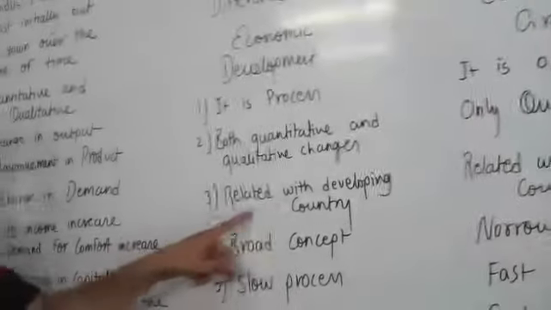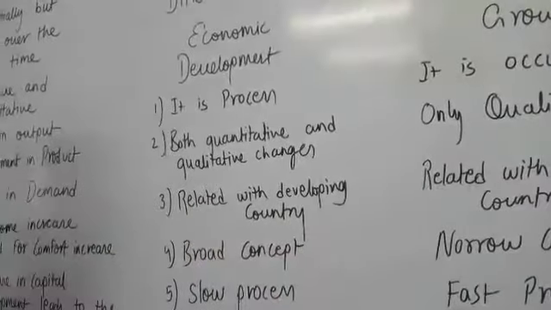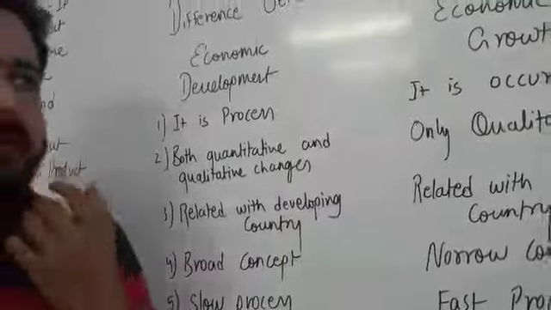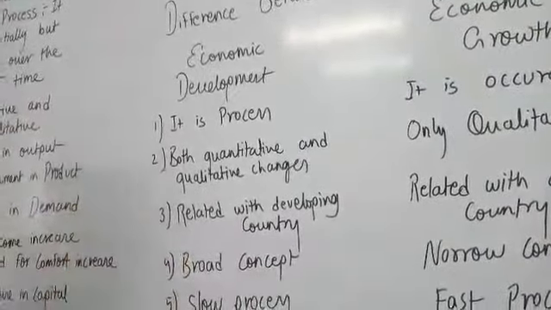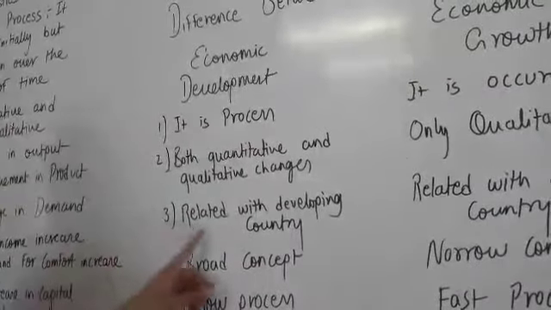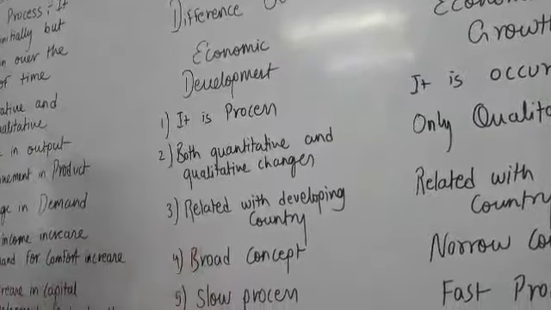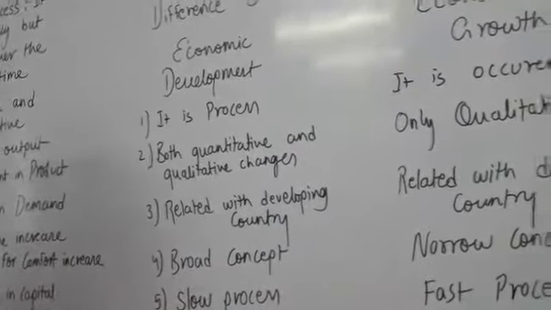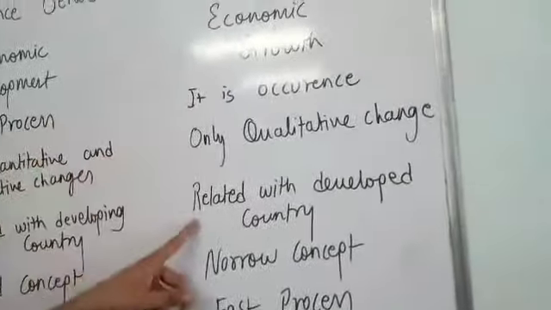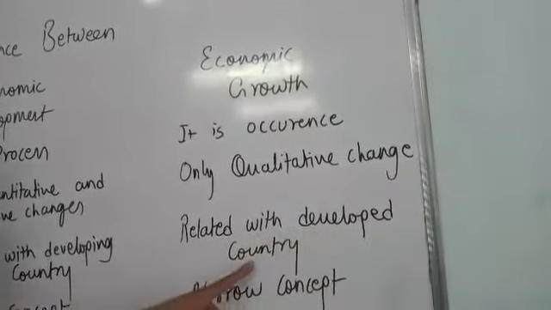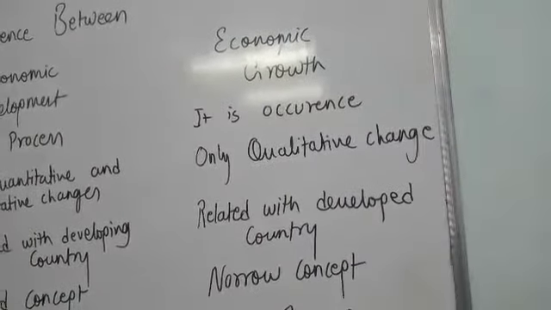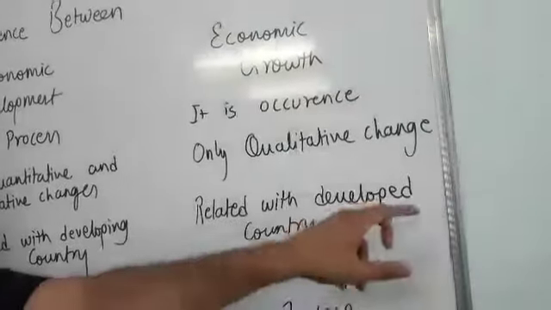Third one, economic development is related with the developing country. We all know developing country, one of the bigger names in developing countries, our country. Our country is India. India is a developing country. While economic growth is related with the developed countries like USA, Norway, Japan.